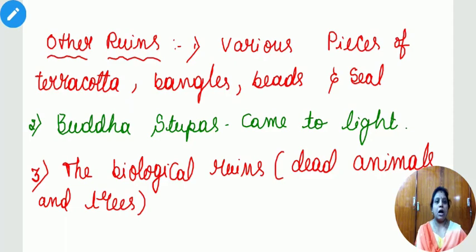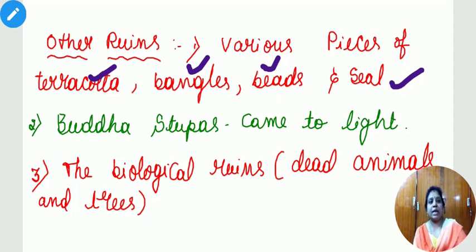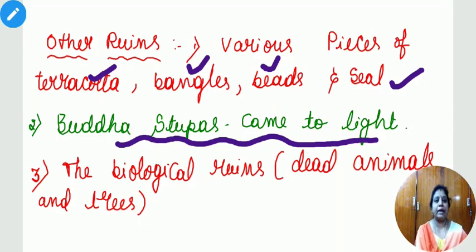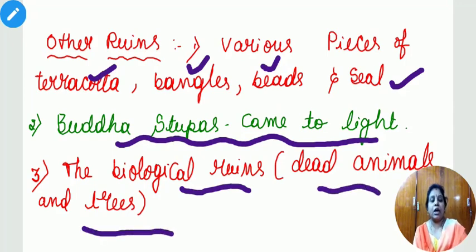Other ruins are various pieces of terracotta, bangles, whatever type of beads they used in their necklaces, and their important seals. That is also one of the examples for our ruins. Buddha stupas give you another example to know important light about Buddhism. Then the biological ruins of dead animals and trees are also examples of ruins.